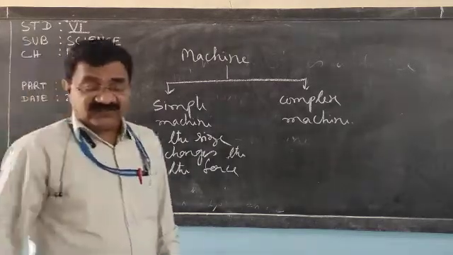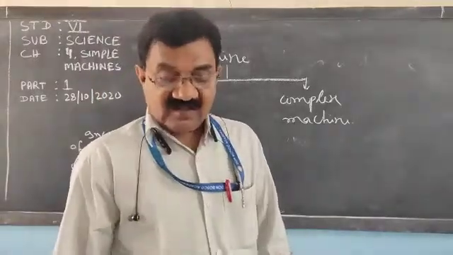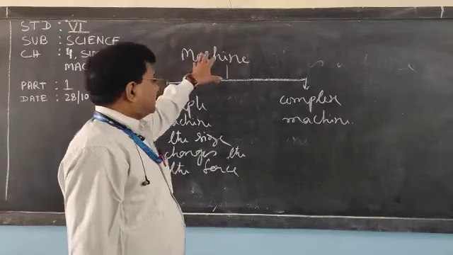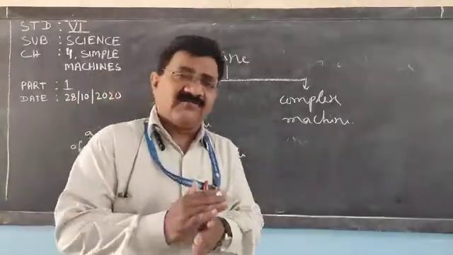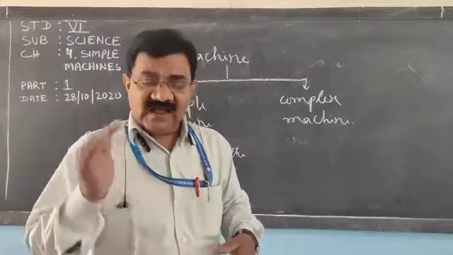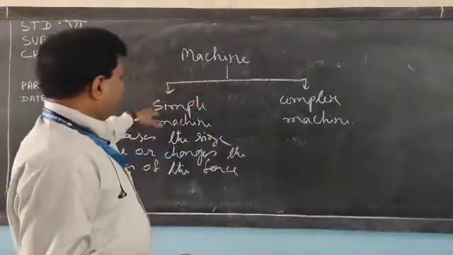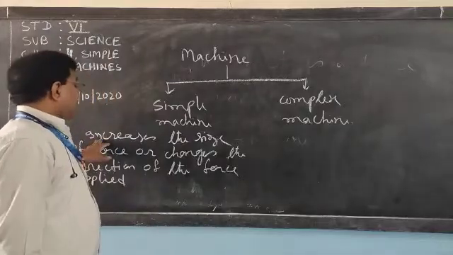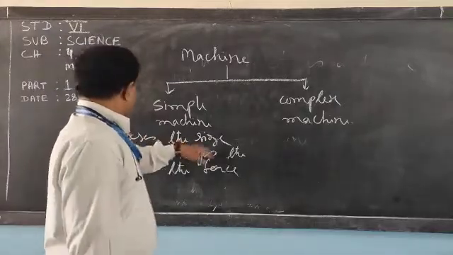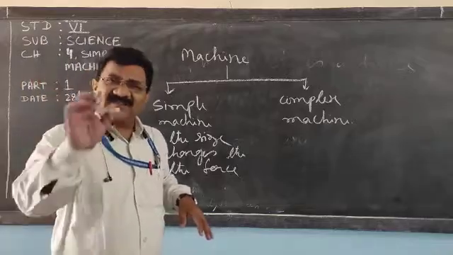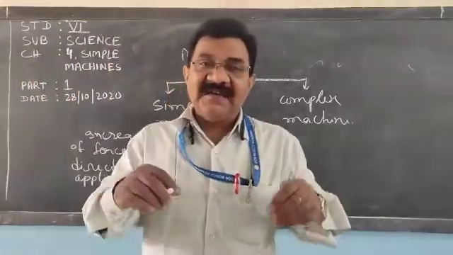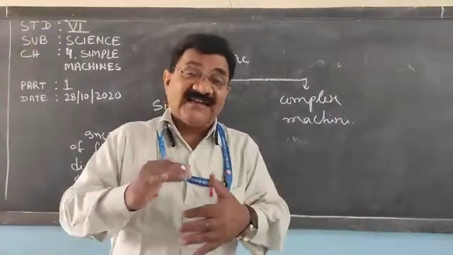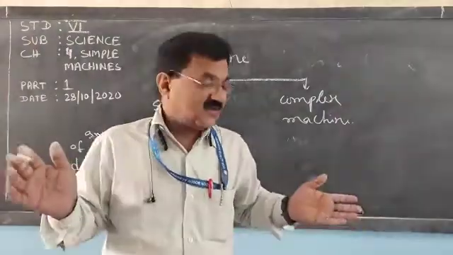Now try to understand. A machine is a device which makes our work easier and faster, and this machine is of two types, simple and complex. A simple machine is a device which increases the size of force. Means a small force you are applying and the force is increased, the resultant is more force.